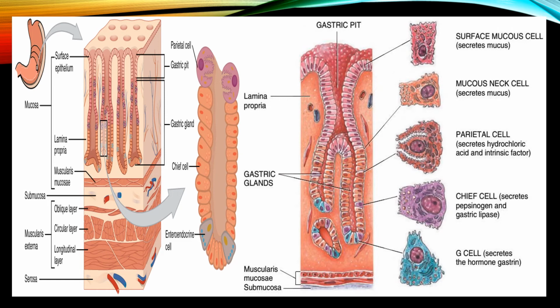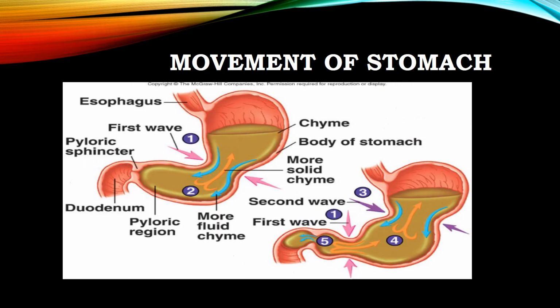And all these cells secrete several types of hormones, enzymes, gastric acids, etc. Here we can see the surface mucous cells and the mucous neck cells, both secreting mucus. The parietal cells secrete hydrochloric acid and intrinsic factor, the chief cells secrete pepsinogen and gastric lipase enzyme, and the G cells secrete the hormone gastrin. And here we can see the movement of the stomach.